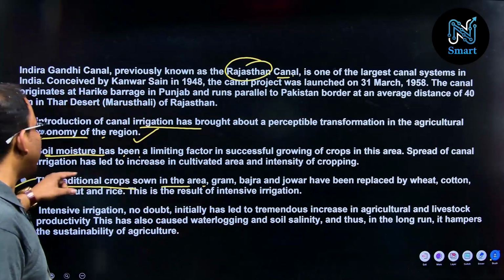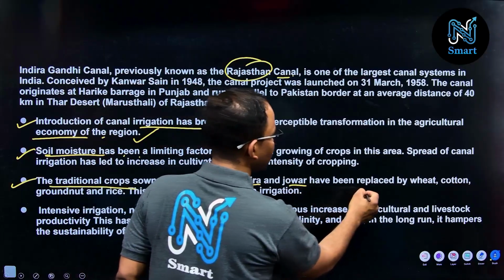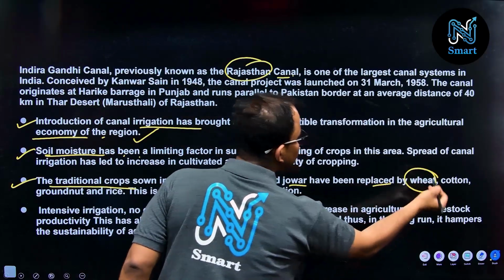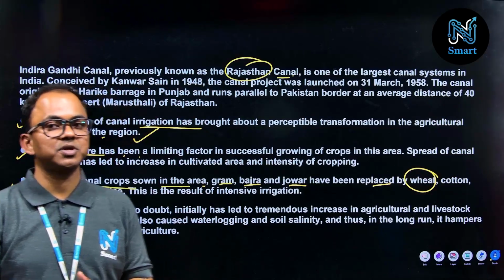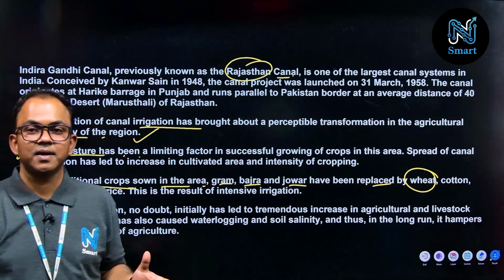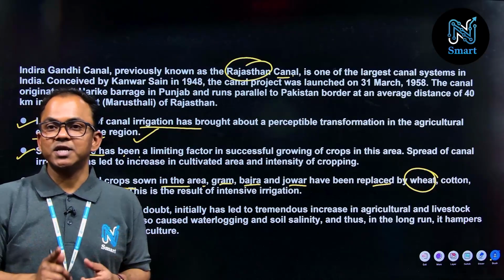So gram, bajra, jowar have been replaced by wheat and cotton crops. It's a huge, massive transformation by this canal, correct? So that is a very important point here.